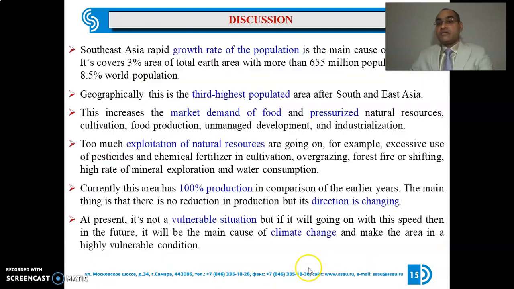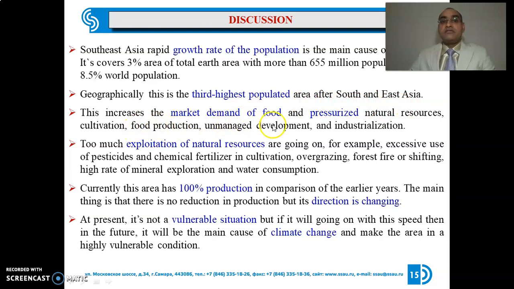Also, I can say that Southeast Asia's rapid growth rate of population is the main cause of all changes. It is 3% of the total Earth area with more than 655 million population, meaning 8.5% of world population in this area. Geographically, this is the third highest population area after South and East Asia.